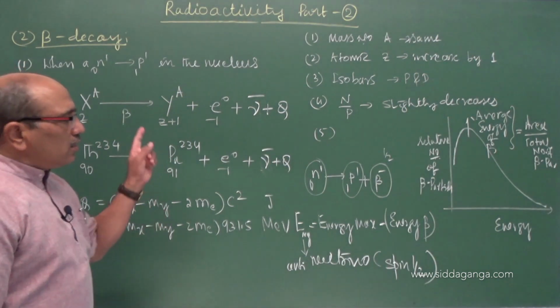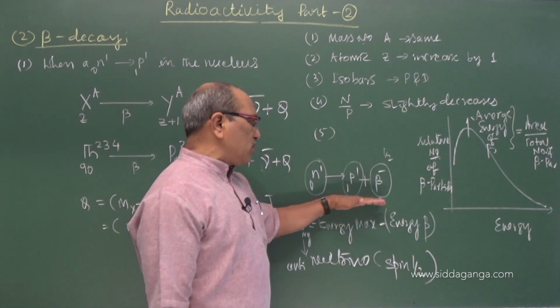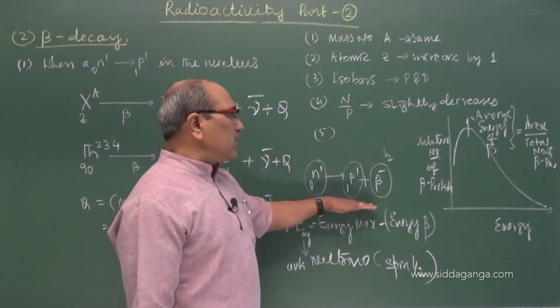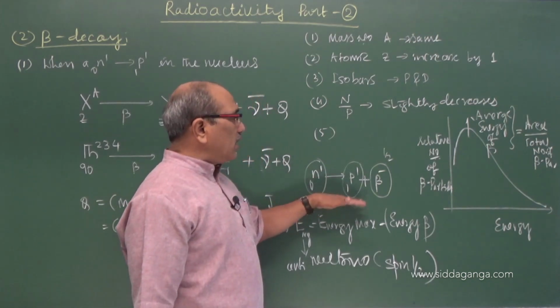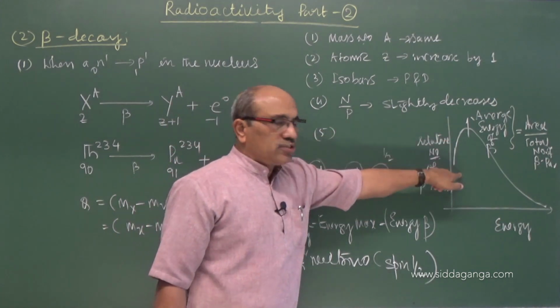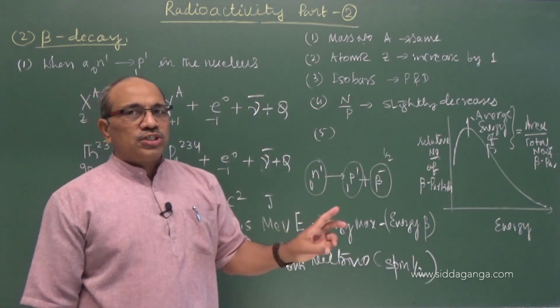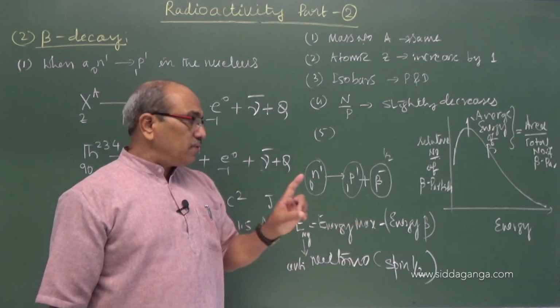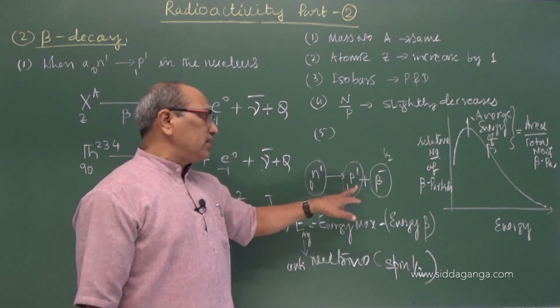However, one observation made was that when a neutron converts into a proton, angular momentum and spin quantum numbers are not satisfied. Because of that, to compensate the spin quantum number and energy losses, a missing-energy-carrying particle with no charge, no rest mass, but having spin half is emitted along with this.